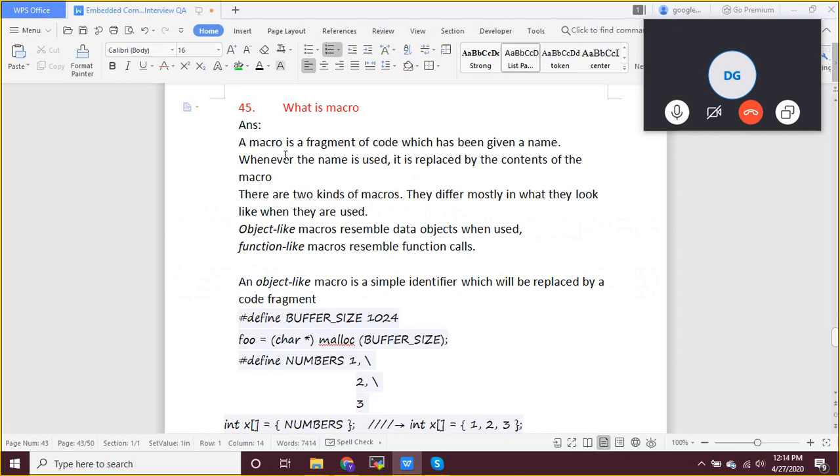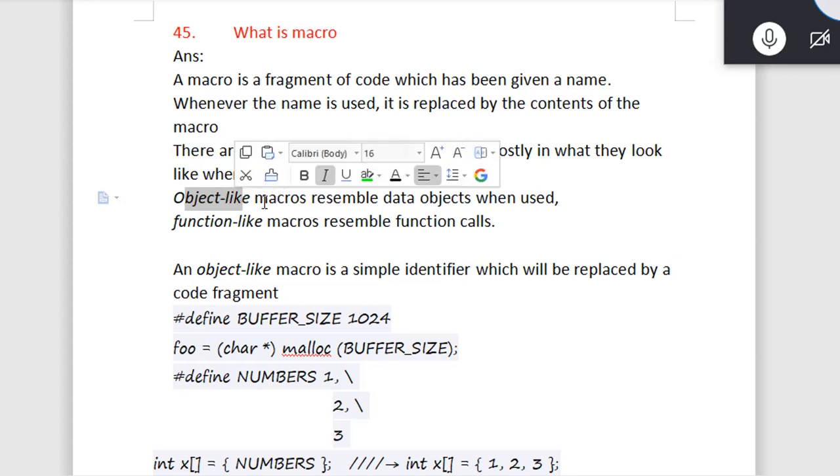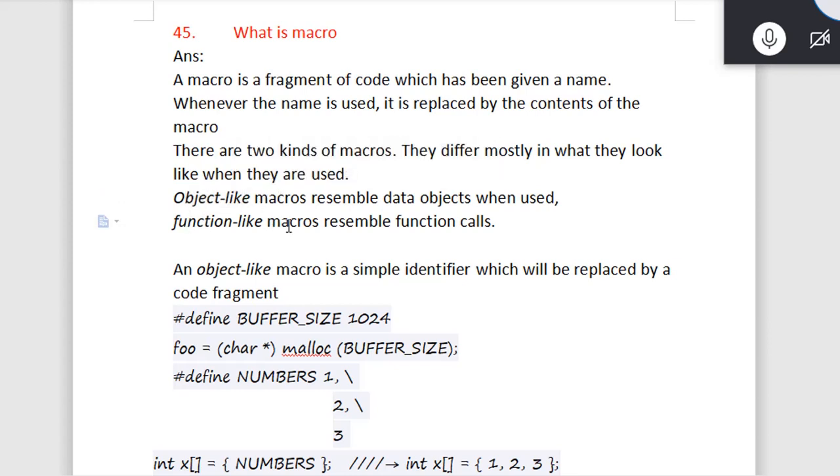What is a macro? A macro is a fragmented code which is given a name. Whenever the name is used, it is replaced by the content of the macro. There are two kinds of macros: one is the object-like macro and another is the function-like macro. An object-like macro looks like this: #define BUFFER_SIZE 1024.